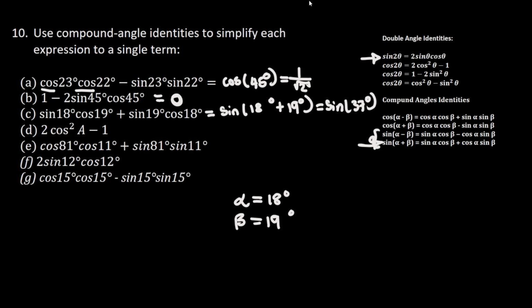And then we move on to question number D. In question number D, we have 2 times cos squared of A minus 1. So we're going to use this double angle identity. So this is going to be cos of 2A.